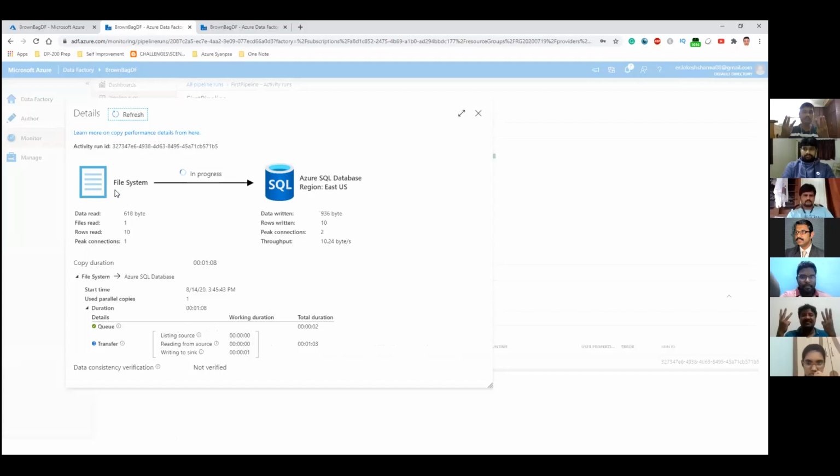So we had a file system in the source, and an Azure SQL database in the destination. And then it will give you important information, such as the transfer rate, which is 10 bytes per second, the rows written, the peak connection, and some other metadata that is quite useful for you. So it's still running.